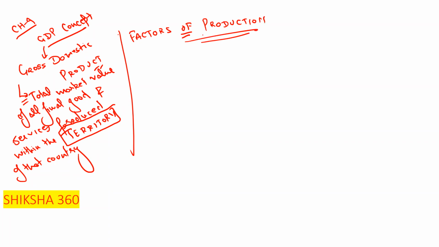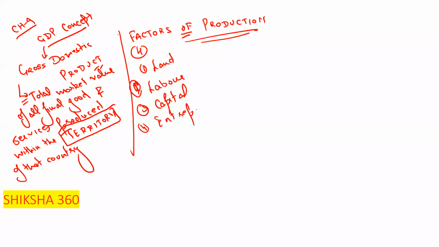There are 4 factors: land, labor, capital, and entrepreneur. Not organization, entrepreneur. These are the 4 factors of production.